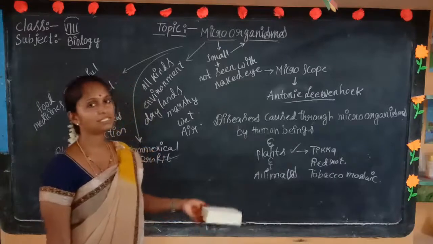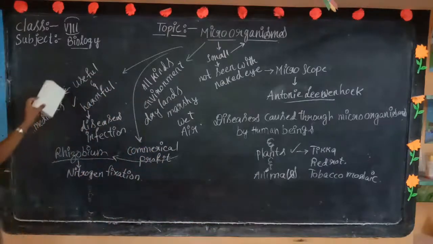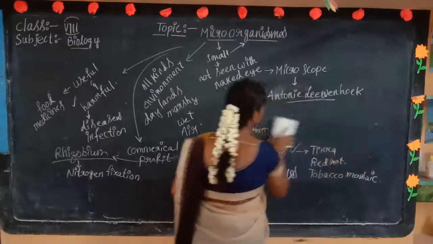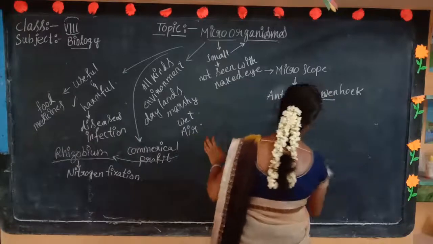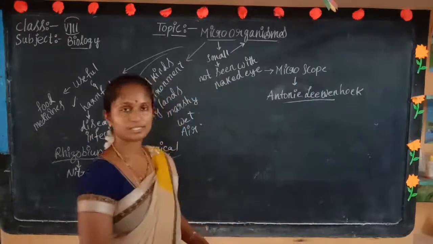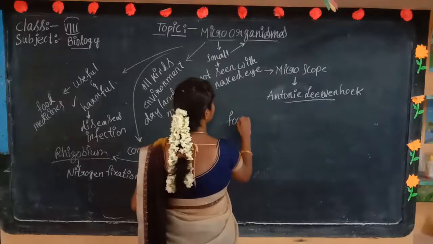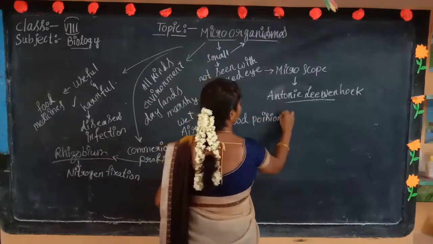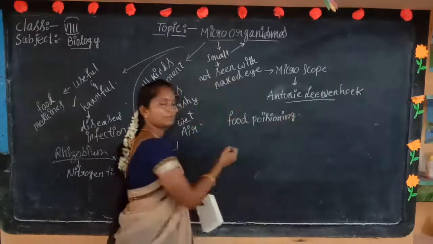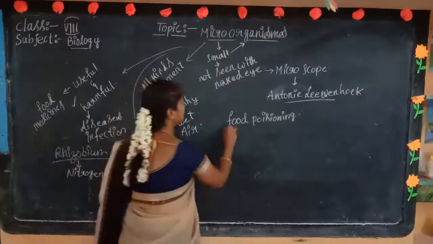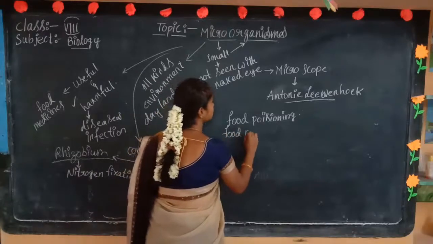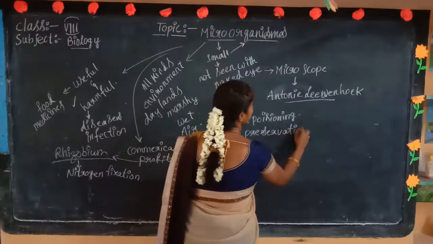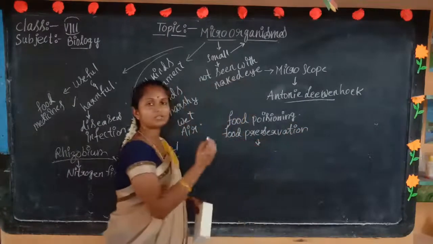In the last classes we discussed useful and harmful things, and one last topic is food poisoning. How does food get poisoned? It is poisoned by microorganisms only. And next, food preservation also we discussed. What methods do we use to preserve food?